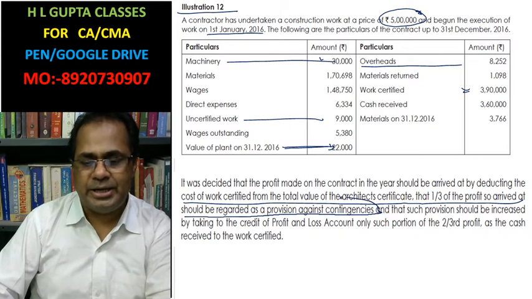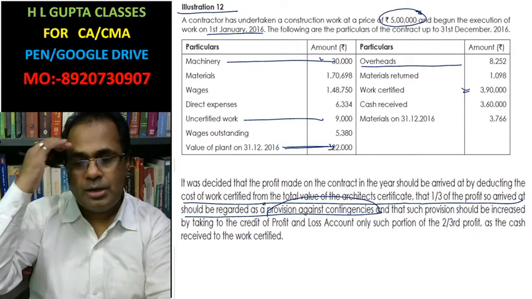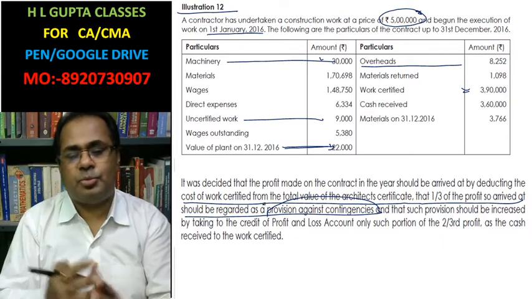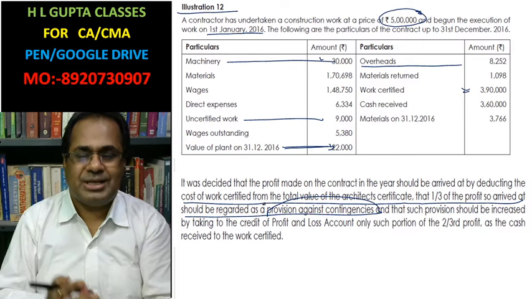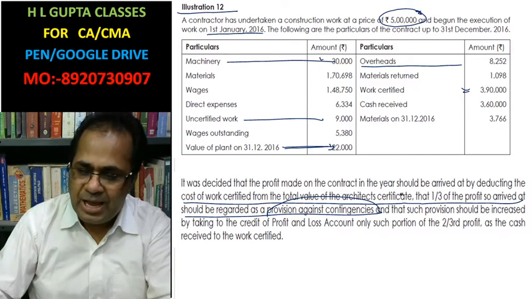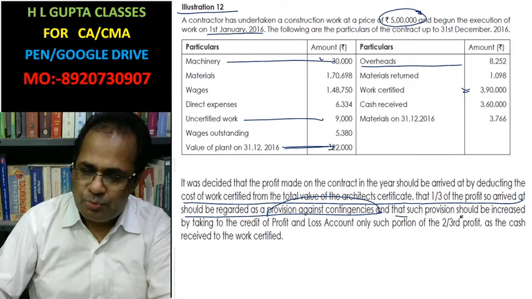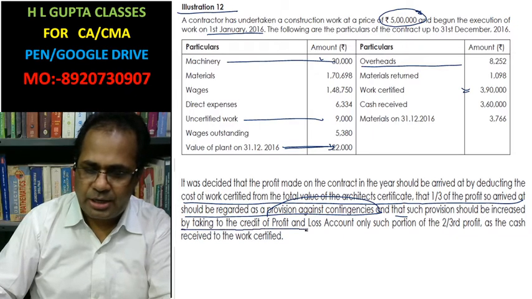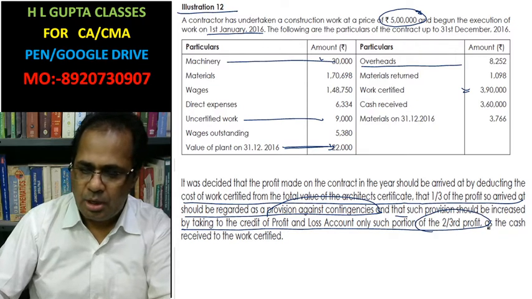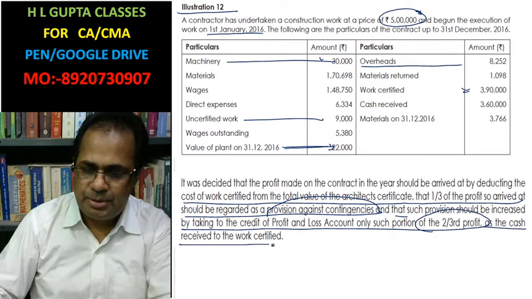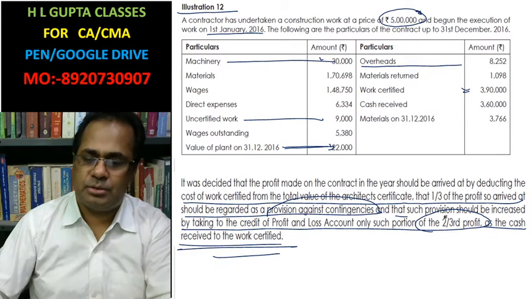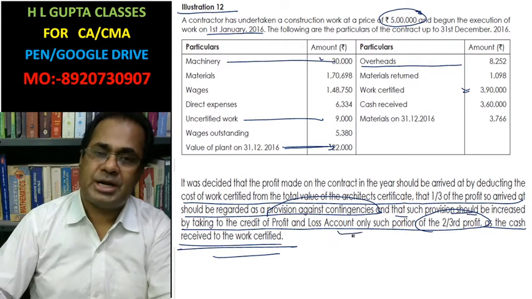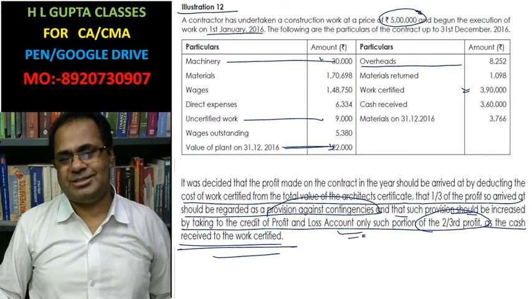If there are any losses, for that 1 by 3 reserve should be kept from the notional profit. Such provision should be increased by taking credit in the profit and loss account for 2 by 3 of the profit, in proportion to the cash received against the work certified. 2 by 3 to the cash received should be transferred to the profit and loss account. This is written here.